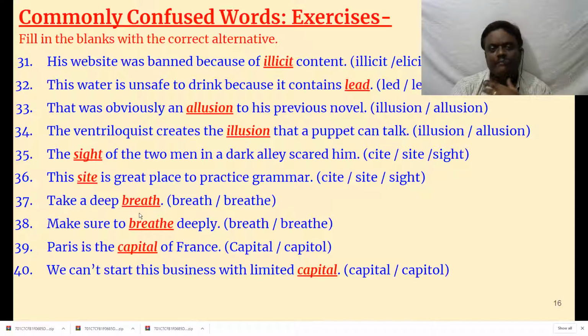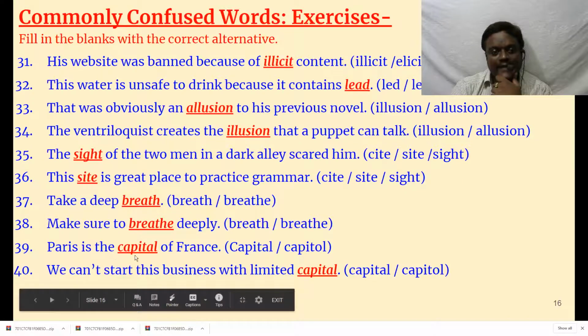Take a deep breath. Breathe. Breath is a noun. Breathe is a verb. Both are one and the same, the meaning is one and the same. But when it is a noun, we have to say breath. When it is a verb, we have to say breathe. Spelling also differs. Okay. Take a deep breath. Make sure to breathe deeply.